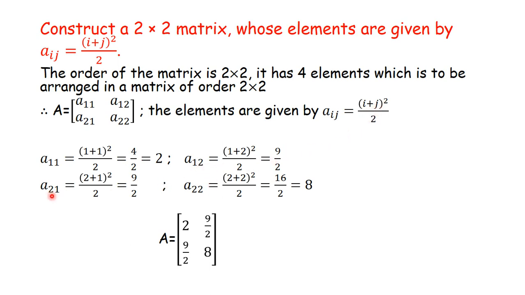Similarly, i is equal to 2, j is equal to 1, I will get 9 by 2. i is equal to 2, j is equal to 2, I will get 8. So A11, A12, A21, A22 I will get as 2, 9 by 2, 9 by 2, 8, and I will substitute these values in this matrix. So my matrix will be like this. Order is given, and the elements follow this rule, so I can construct the required matrix.